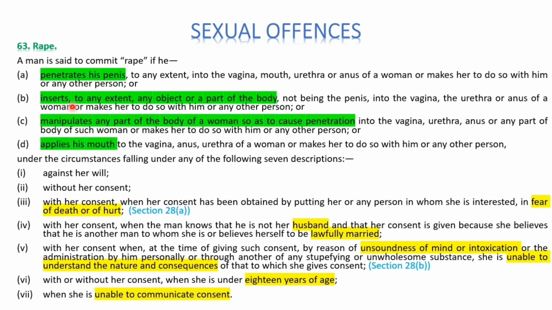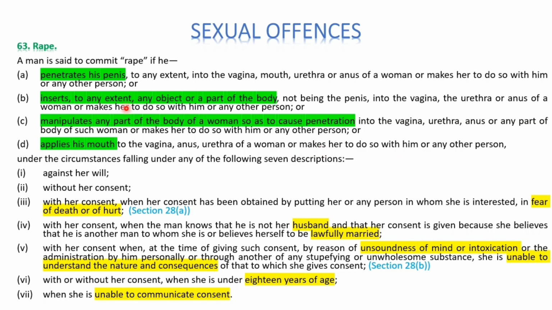Second one is insertion of any object or any part of the body, not being the penis, into the vagina, the urethra or anus of the woman, or makes her do so with him or any other person. Third one is manipulating any part of the body of a woman so as to cause the penetration into the vagina, urethra, anus or any part of the body of such woman, or makes her do so with him or any other person. The fourth one is applying his mouth to the vagina, anus, urethra of a woman, or makes her do so with him or any other person.